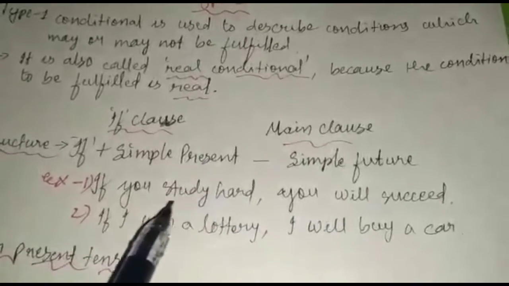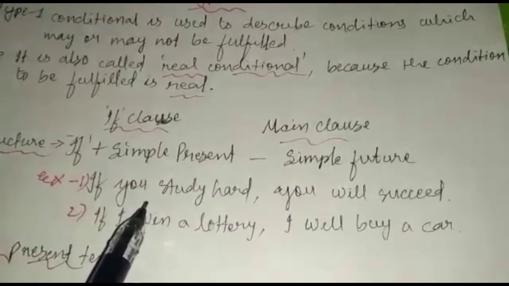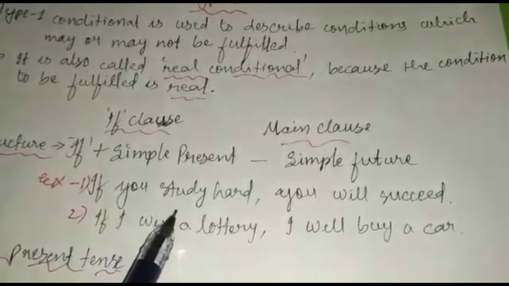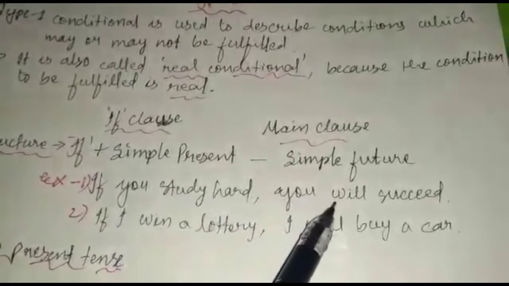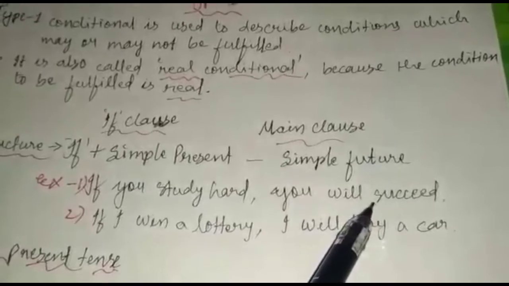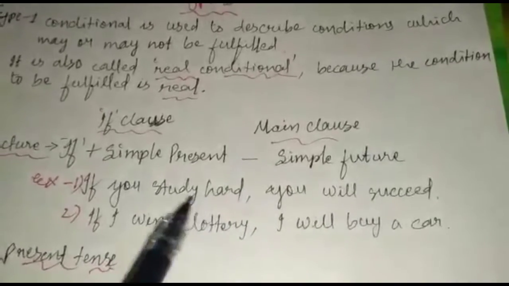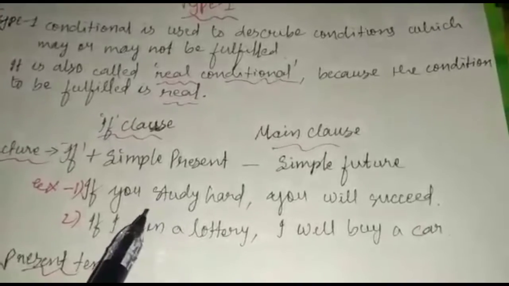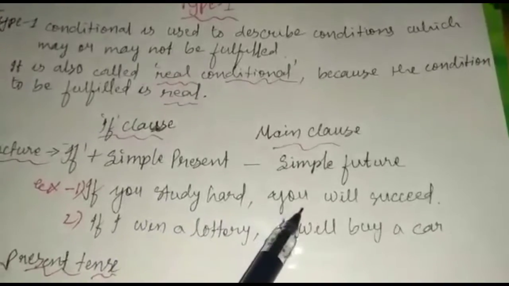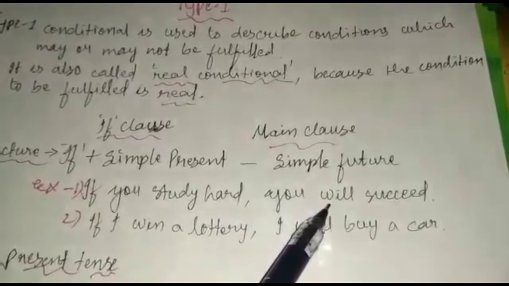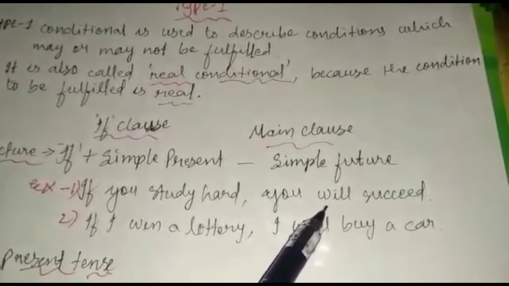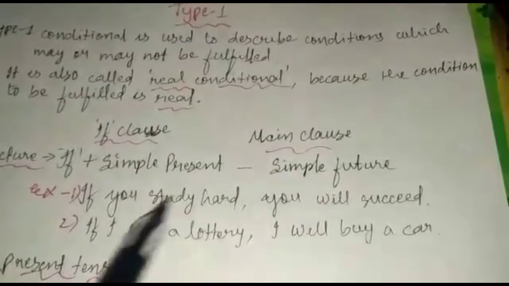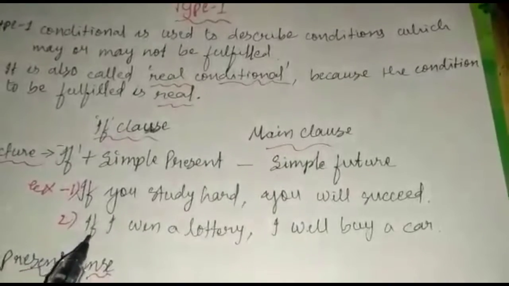Now, what is the condition we make here? That if you study hard, the result will be you will succeed. So if you observe this example, you will understand that if the condition is fulfilled, there will be a likely result. Now look at the second example.